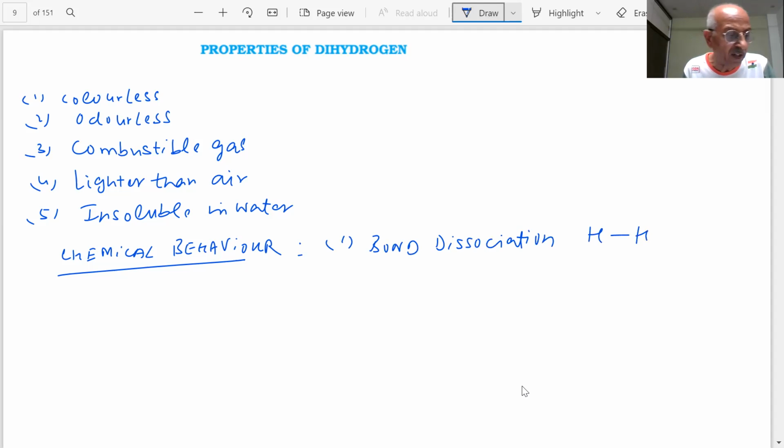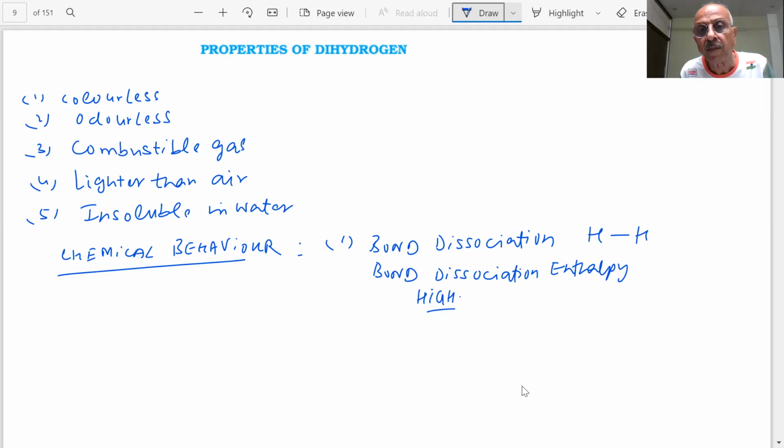If the H–H bond is there, student, it has to be dissociated if it wants to react. So that will involve bond dissociation enthalpy. It will mean what is the bond dissociation enthalpy. And you will see that this value for hydrogen is very high. The bond dissociation enthalpy of hydrogen, a single bond, is very high. In fact, it is the highest for a single bond.